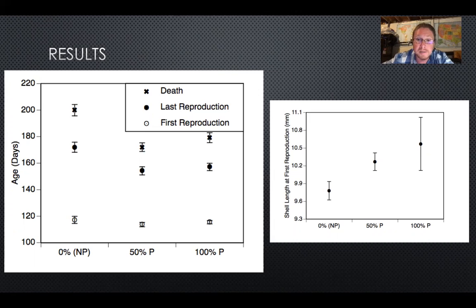This figure on the right is just to show you that they are bigger when they reproduce. So this is consistent with other experiments. They are getting bigger, they grow faster. This is consistent with a strategy that we've seen before. When they smell crayfish in the water, they get as big as they can as fast as possible. Interestingly, we're not seeing a delay in reproduction here, which we sometimes see in association with that early investment in growth.